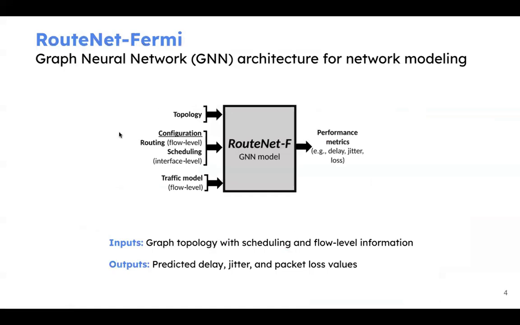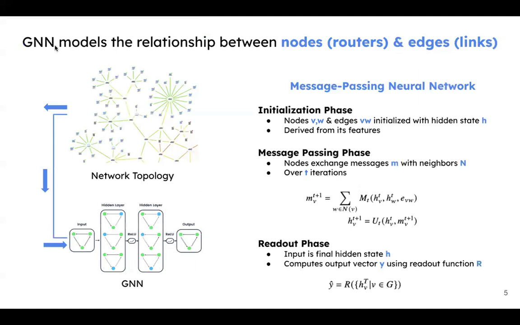The way they do this is that the input to the model is the topology, the routing configuration, the scheduling configuration, and the traffic model as well. That's fed into the graph neural network model, and then they measure the performance metrics, including the delay, jitter, and loss. The graph neural network models the relationship between nodes, which are the routers, and edges, which are the links. This network topology is fed into the graph neural network, which has an initialization phase, a message passing phase, and a readout phase.